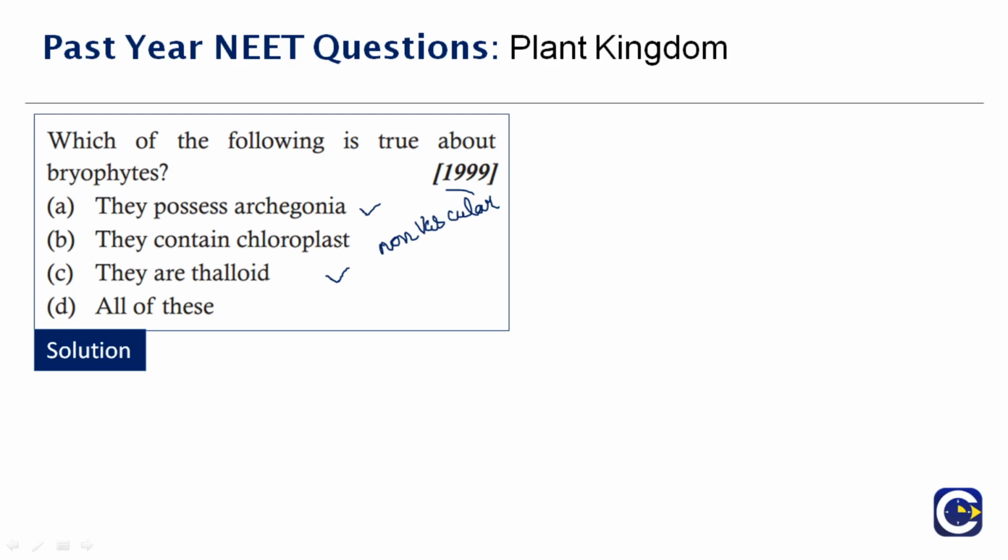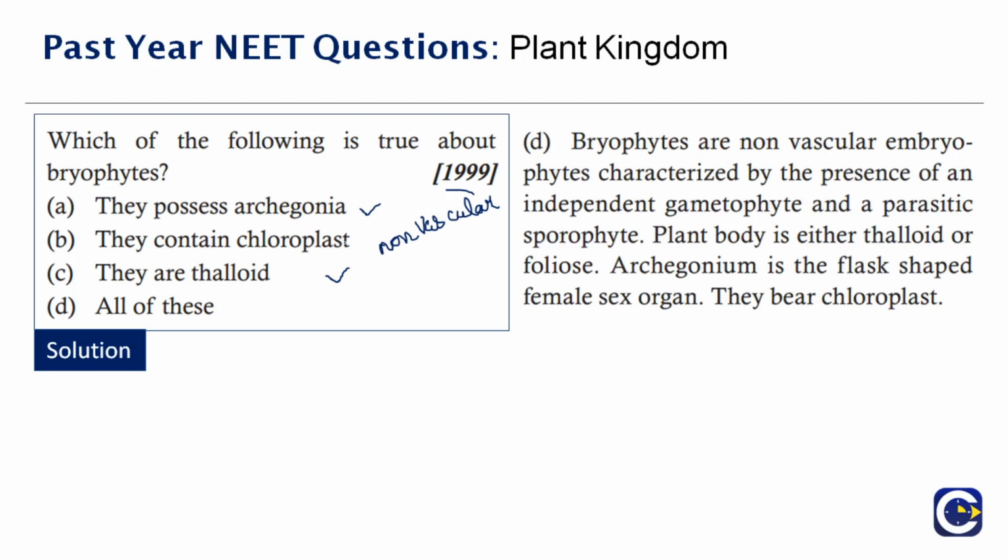So what are bryophytes? They are non-vascular plants with sex organs that are multicellular. The archegonium is flask shaped, and they are thalloid. They are differentiated into roots, stems and leaves. So the correct answer to this question is all of these. Option D is the right answer.